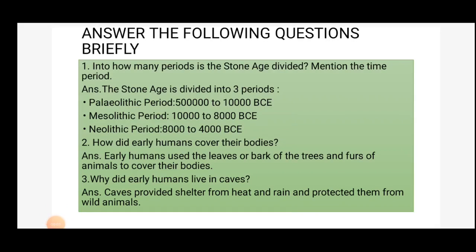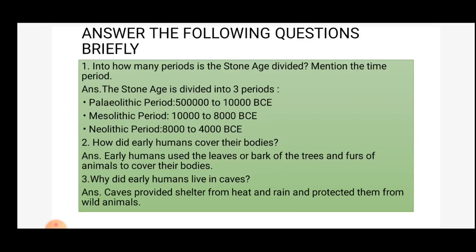Our next section is answer the following questions briefly. In that, the first question: into how many periods is the Stone Age divided? Mention the time period. Stone Age is divided into three periods: Paleolithic period, Mesolithic period, and Neolithic period. Paleolithic period is from 5 lakh to 10,000 BCE. Mesolithic period is from 10,000 to 8,000 BCE. Neolithic period is from 8,000 to 4,000 BCE.